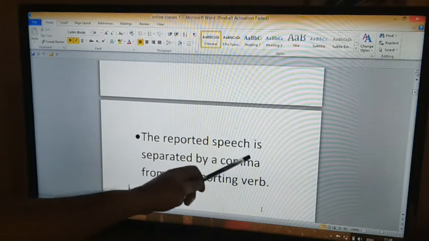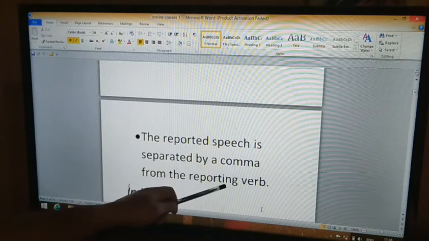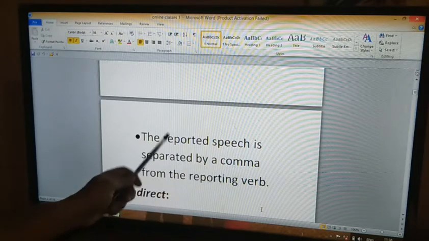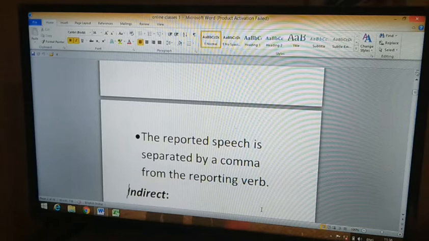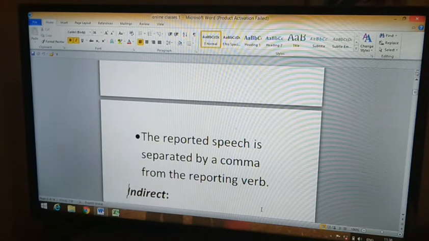The reported speech is separated by a comma from the reporting verb. In the previous sentence we have seen, He said, "I am busy now." He said is the reporting verb, and after the reporting verb, before the reported speech, we use a comma.